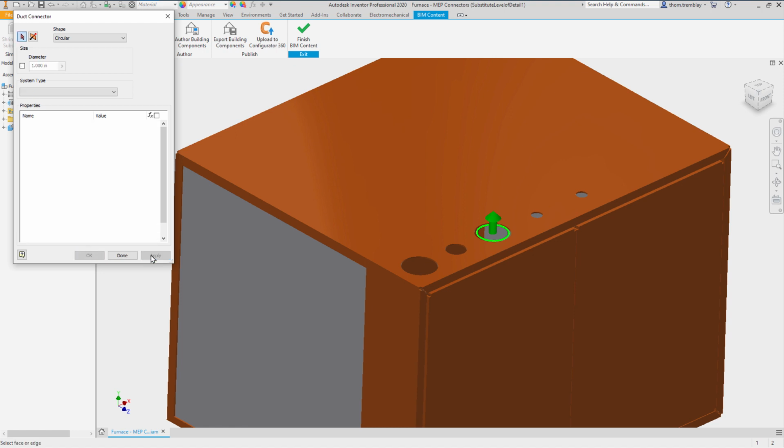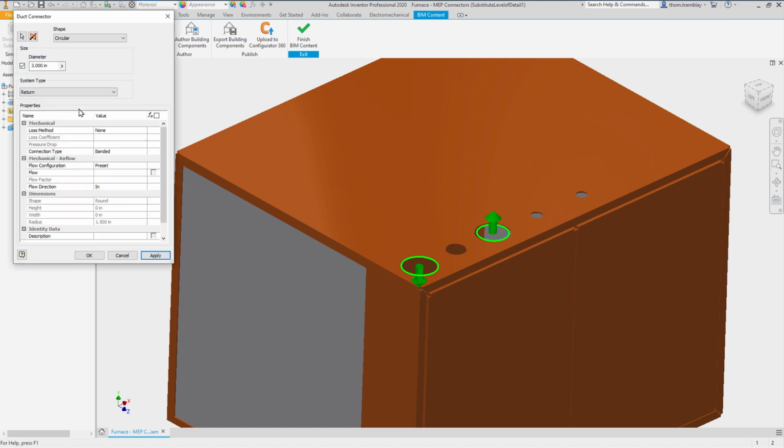Next, we'll create an intake. We'll just accept the size that's listed and set the system type to return. Leaving the connection type banded, we'll make sure the direction is in and apply a description.